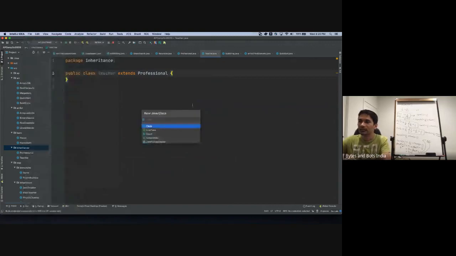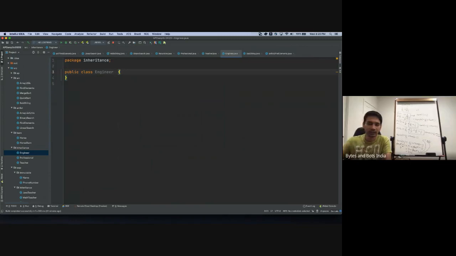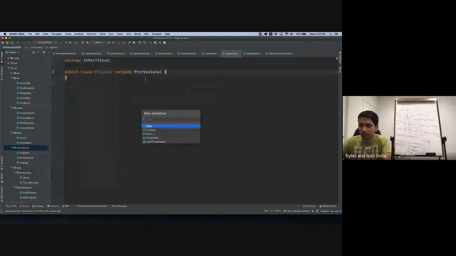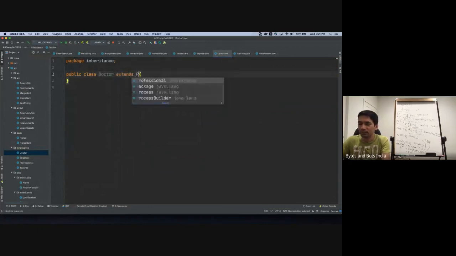Similar to that, we'll create another class called engineer. And engineer is a professional. So remember, inheritance is the is-a relationship. An engineer is a professional, right? So it extends professional, as simple as that. Then another class, we call it doctor, and this extends professional.